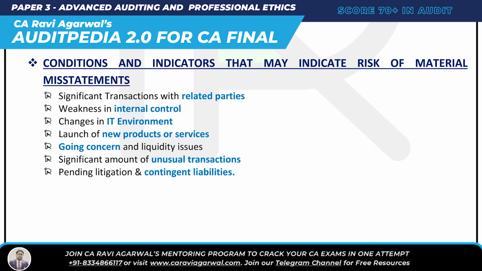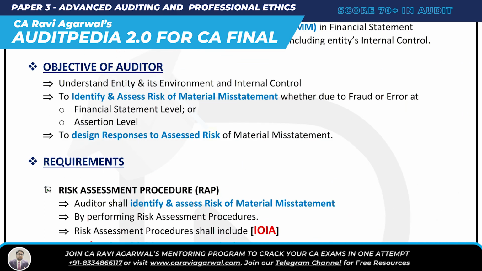So if somebody asks you for conditions or indicators that may indicate risk of material misstatement: PURI. P is launch of new product and service. U is significant amount of unusual transactions. R is related party, significant transactions with related parties. I is weakness in internal control. Such an easy topic. 315 and 330 are related. In 315 you identify and assess the risk of material misstatement through understanding the entity and its environment, and in 330 you respond to the identified risk.